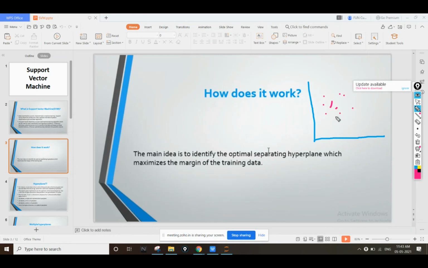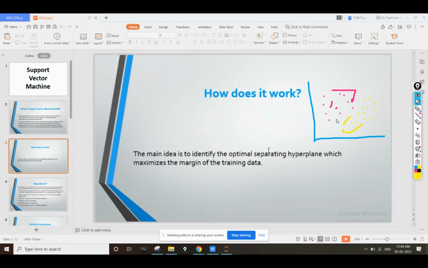These are some of my pink points, and again, I have some yellow points. I hope you all can see my screen. So these are my yellow points and these are my pink points.